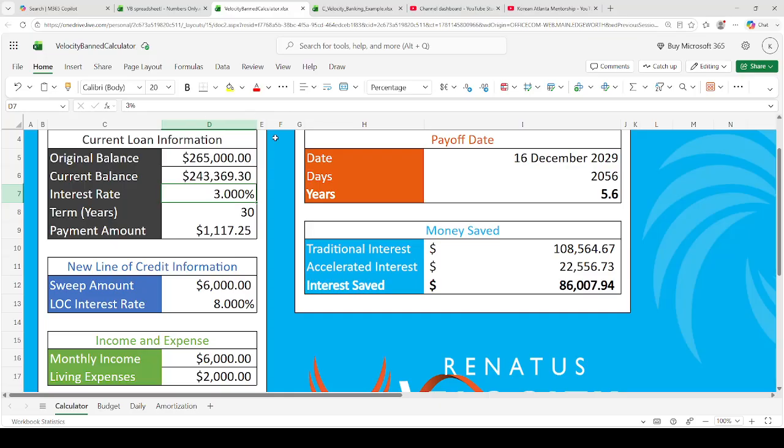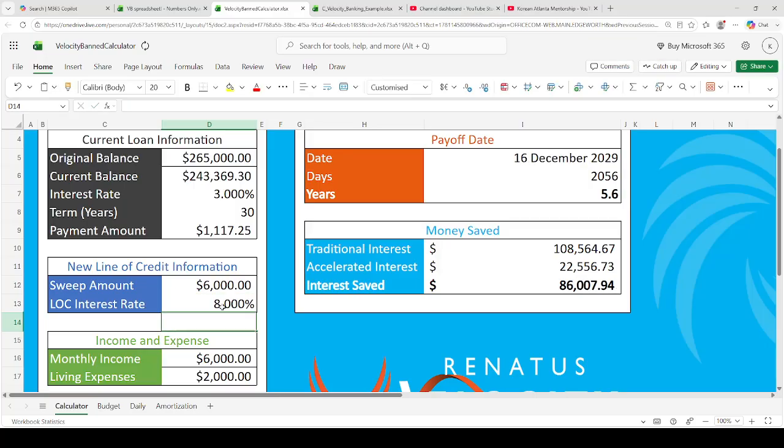Okay, so now we have 5.6 years here, and we paid off, what, 22 grand of interest? You want to see what happens when we do 15%? 24 grand. 2 grand more. It's like every 7 percentage points. This is a trend I noticed: if it goes up 7% or so, you pay about 2 grand more in interest. So let me do 25 and see if it goes up 2 grand more. Yeah, 3 grand more. Okay. See how that works? Every 7 percentage points you go up, you pay 2 grand more.